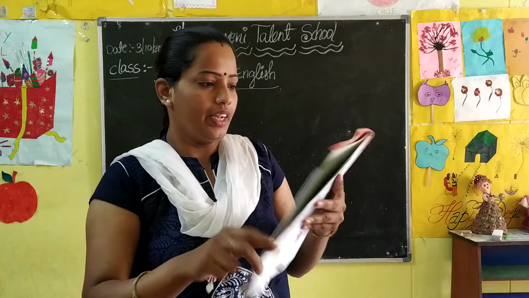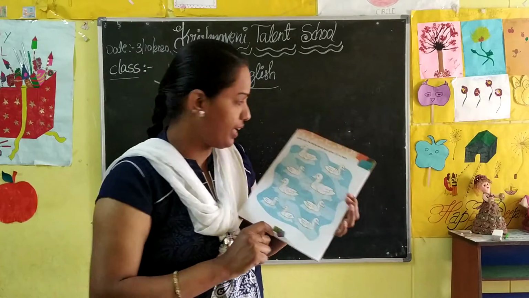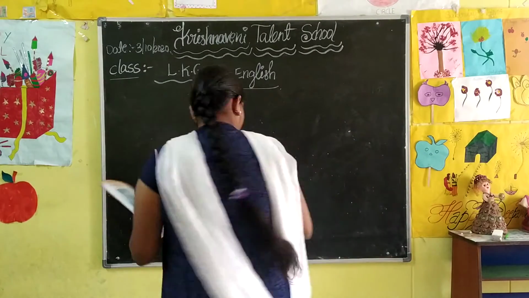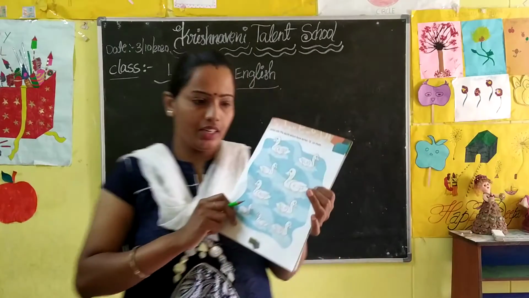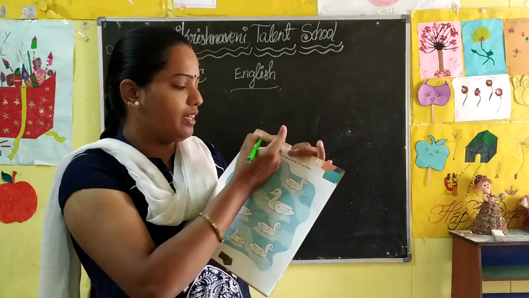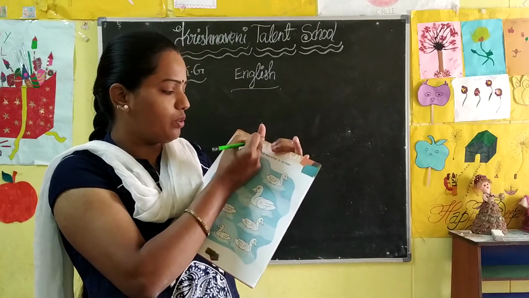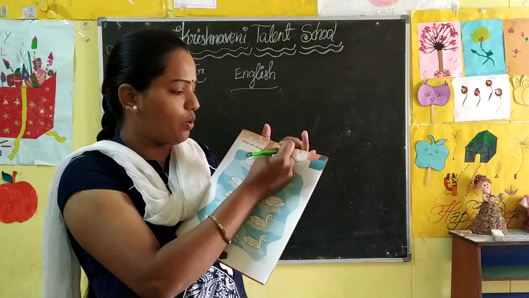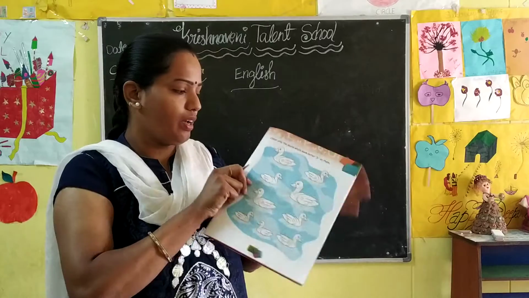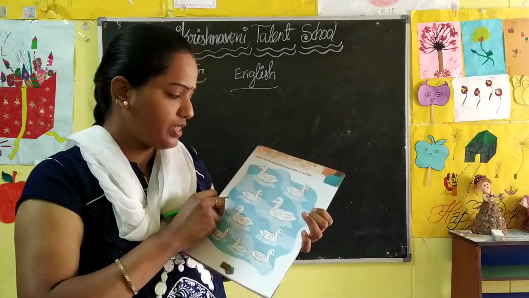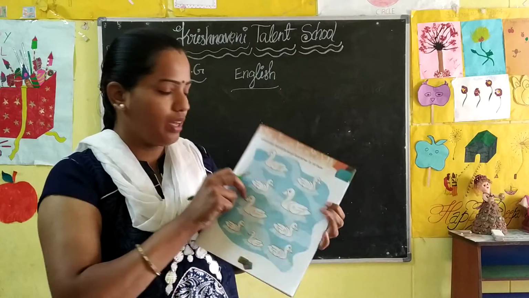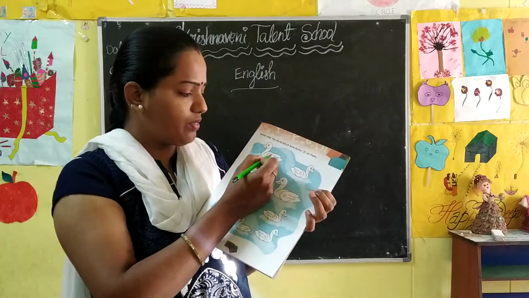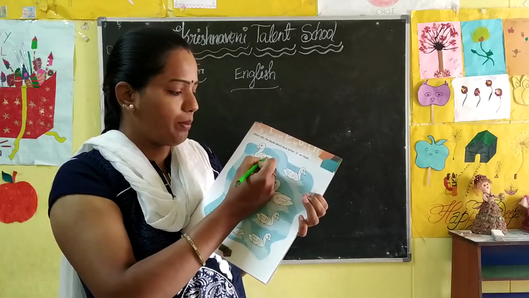Okay, children. Here see, open page number 7 and write today's date, 3/10/2020. This is your homework. What is there on that page? See here, color only the ducks which have the letter D on them.